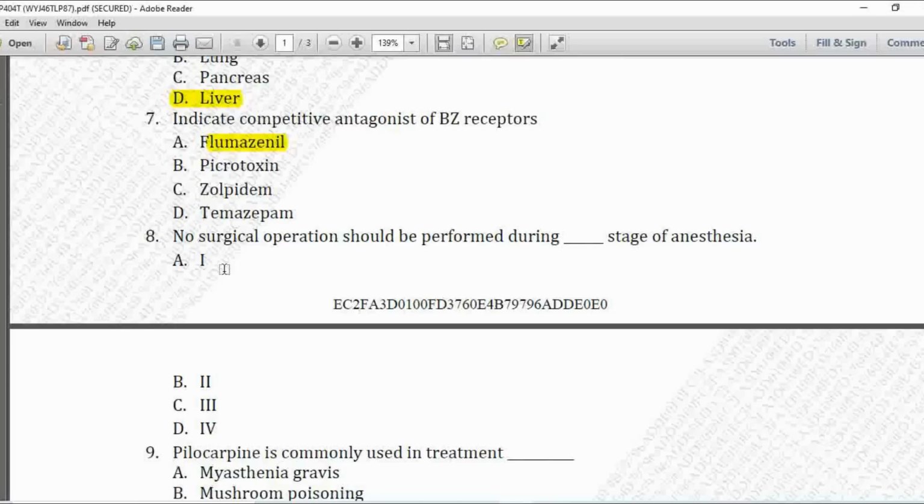Next MCQ 8, no surgical operation should be performed during dash stage of anesthesia. Option A is first stage, B is second, C is third, and D is the fourth stage of anesthesia. So here, the surgical operation is not performed during the fourth stage of anesthesia. So option D is correct.